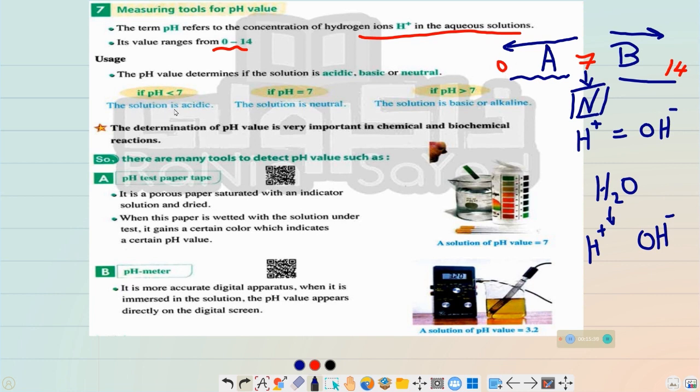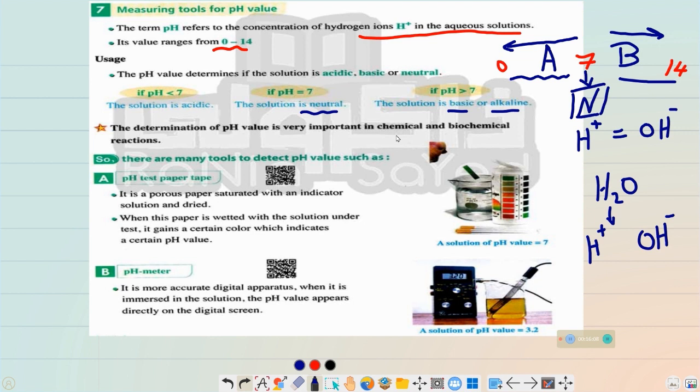So the solution is acidic if the pH is smaller than 7. And if the pH is greater than 7, the solution is called basic, and we can call it alkaline. And if the pH equals 7, it's neutral. The determination of the pH is very important in the chemical and biochemical reactions. Now let's talk about the devices.